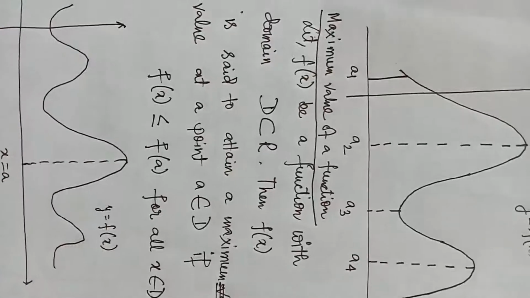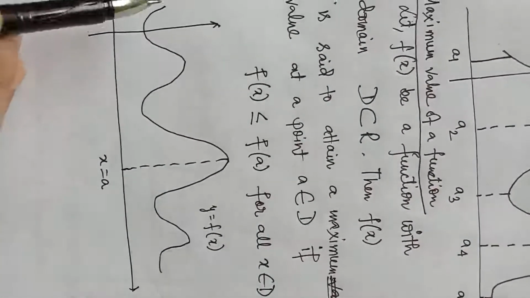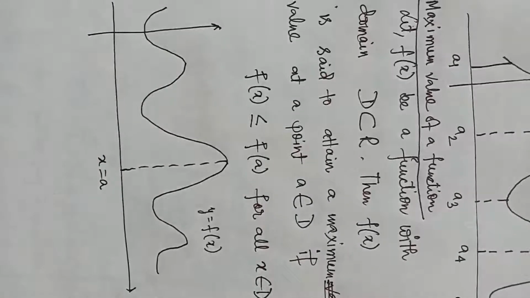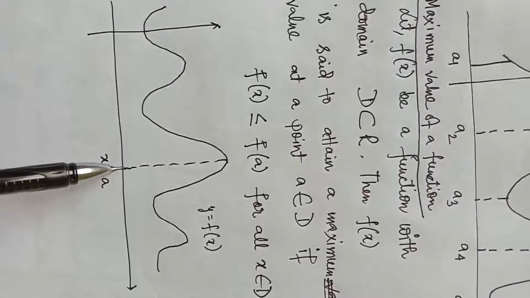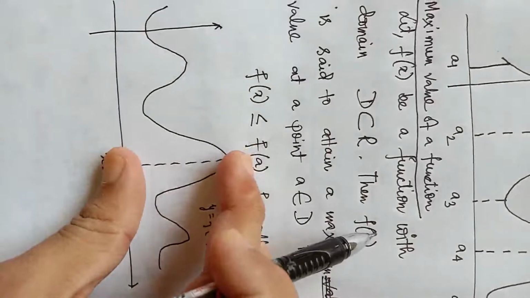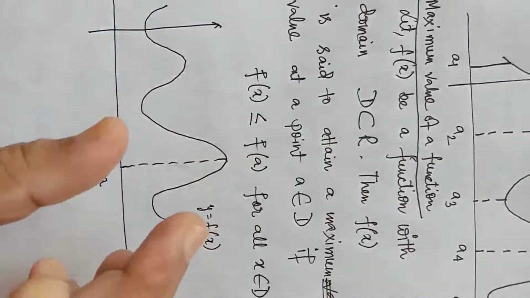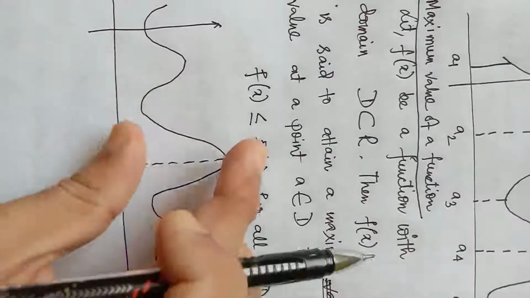For all x belonging to D. I have drawn the graph again. You can see in this graph it will be clear. You can see the value of the function is greatest at x equal to a. That is, f of a is largest. There is no point in the graph at which the value of the function is more than f(a).